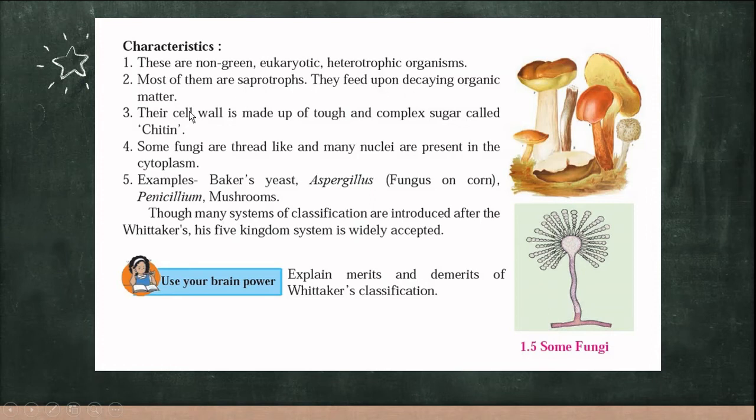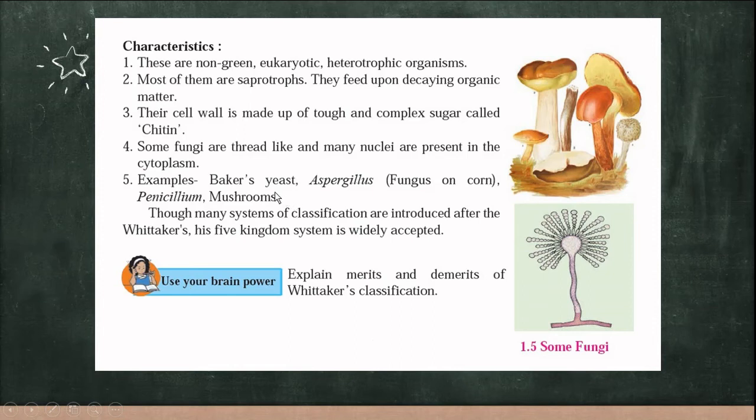The cell wall is made up of tough and complex sugar that is called chitin. So if I ask you what is chitin, it is a complex sugar which is present in the cell wall. Now some fungi are thread-like and many nuclei are present in the cytoplasm. If you take examples, Baker's yeast, Aspergillus, mushroom, Penicillium, these are the examples of various fungi.